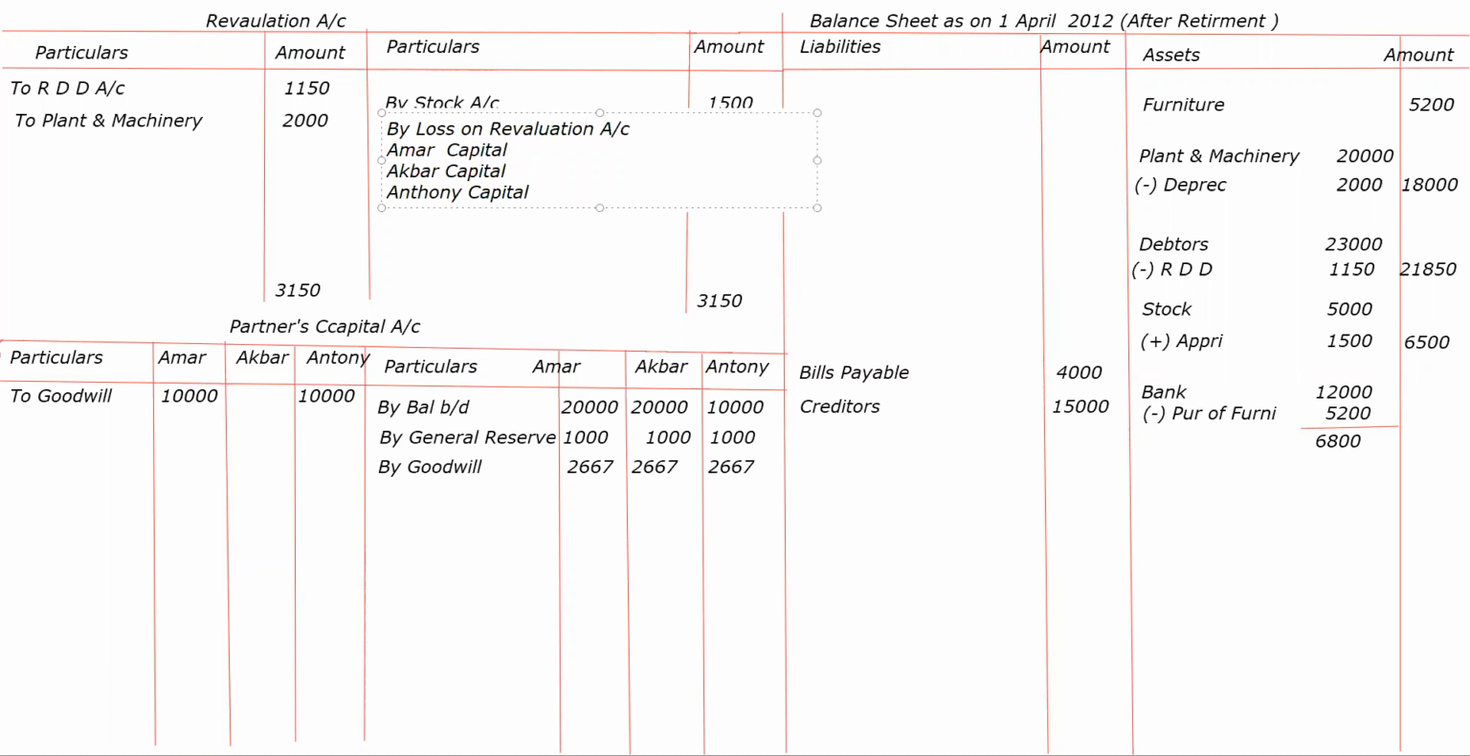That will be divided among all three. 1,650 divided by 3. It will come 550, 550, 550.